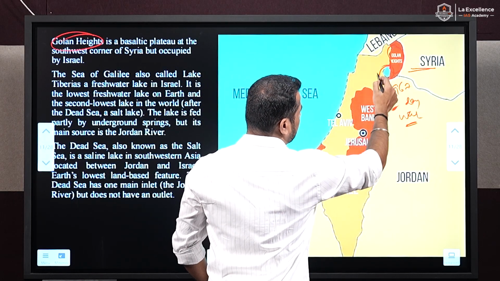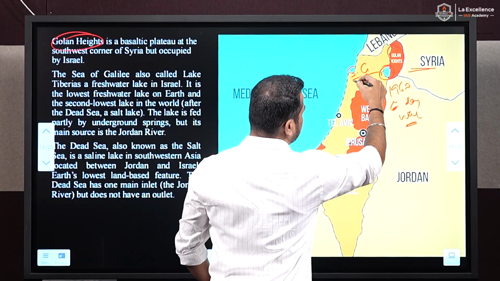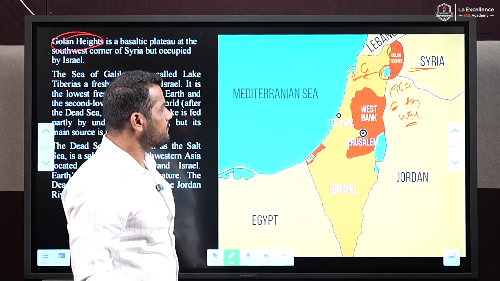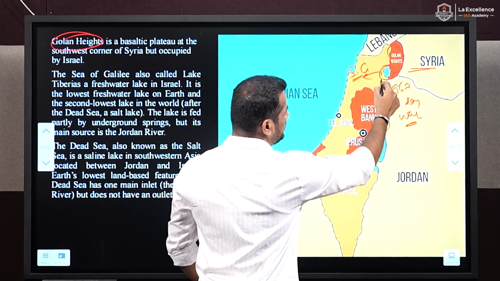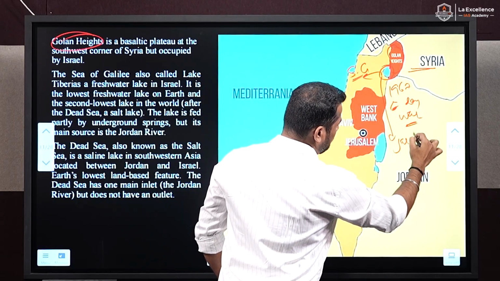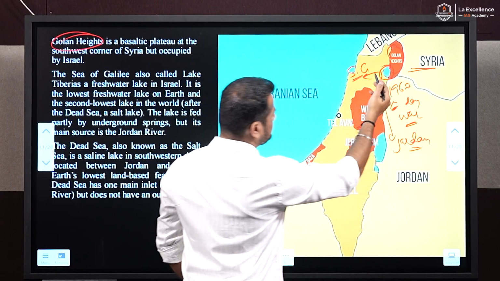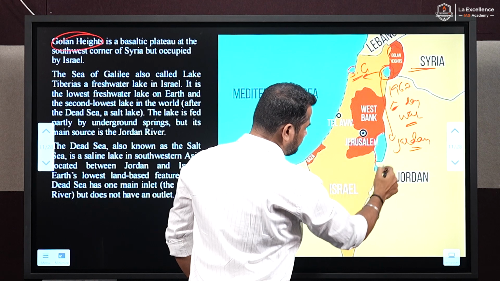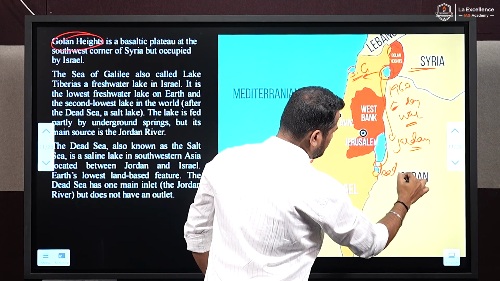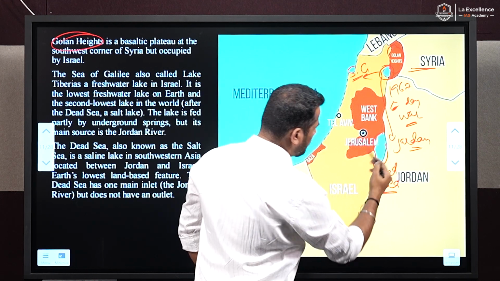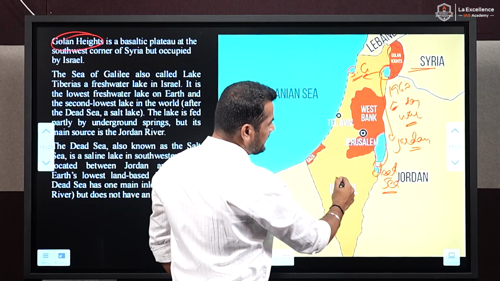This is the Sea of Galilee. The Sea of Galilee is fed by the river called the Jordan River. And this is the Dead Sea, which shares a border with the West Bank, Israel and Jordan.